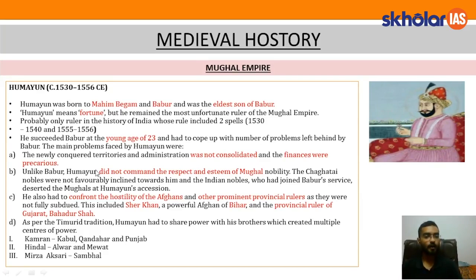The newly conquered territory and administration were not consolidated and the finances were precarious. What does this mean? The territory that Babur conquered was not fully consolidated. Why is it so? Because the Afghans were still on the rise in the east, and the administration was also not consolidated because most of the nobles that Babur had tried to run back to their original state, that is Kabul. Why is it so? Because they felt culturally alienated and also they were not acclimatized to the climate of India.